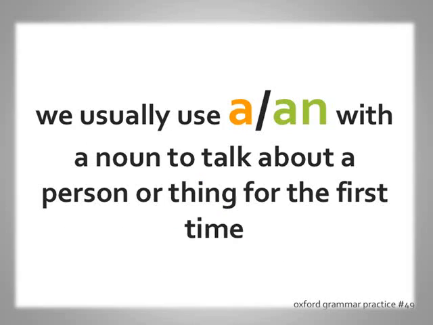Always remember this rule. We usually use a and an with a noun to talk about a person or thing for the first time. For example, a girl lives there. The girl is very pretty. So in the first sentence, when I am talking about a girl, I say a girl lives there, meaning one girl lives there. And in the second sentence, when I am talking about the girl, I am using the: the girl is very pretty. I will not say a girl is very pretty. I have already told that I am talking about one girl. A means one. But the second time I am talking about that one particular girl. Right?